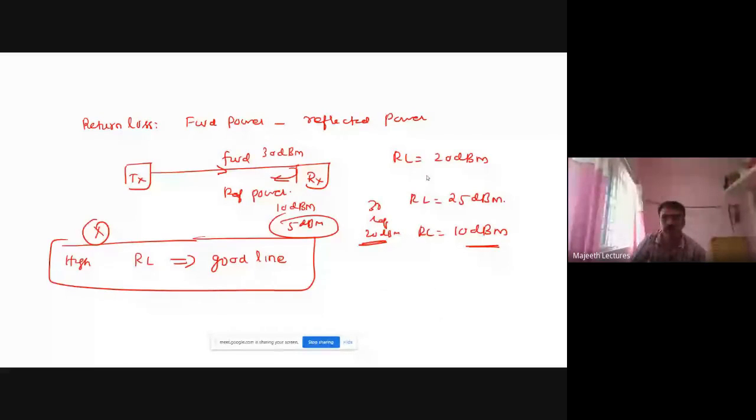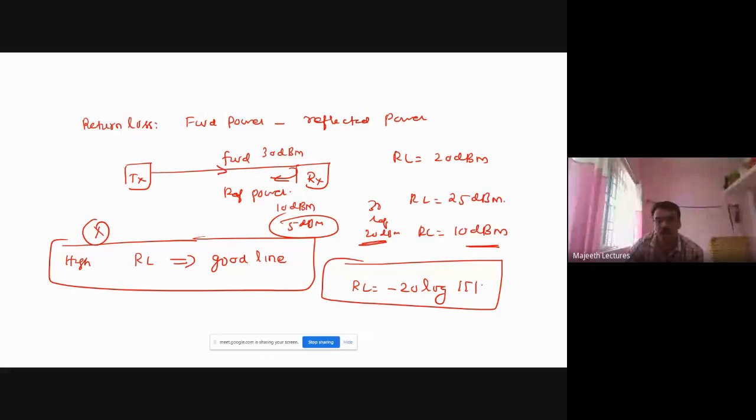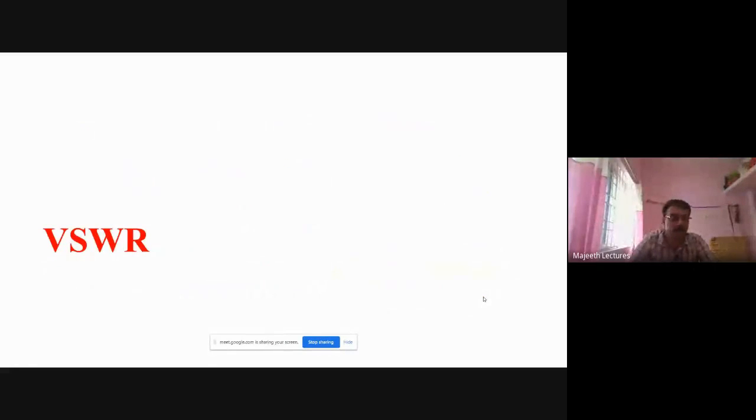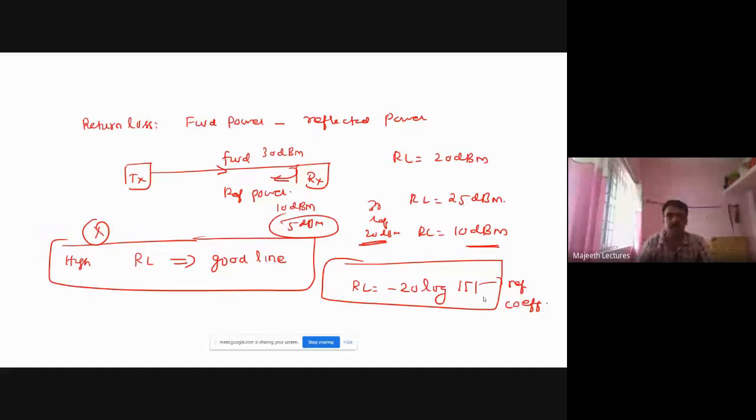The formula for return loss is very, very important. Based on this, they are asking some questions. Return loss is minus 20 log of gamma. Gamma is the reflection coefficient. I will deal with gamma later. So minus 20 log of gamma. This is the thing you must know. This formula is very, very important. Note it down: minus 20 log of gamma.